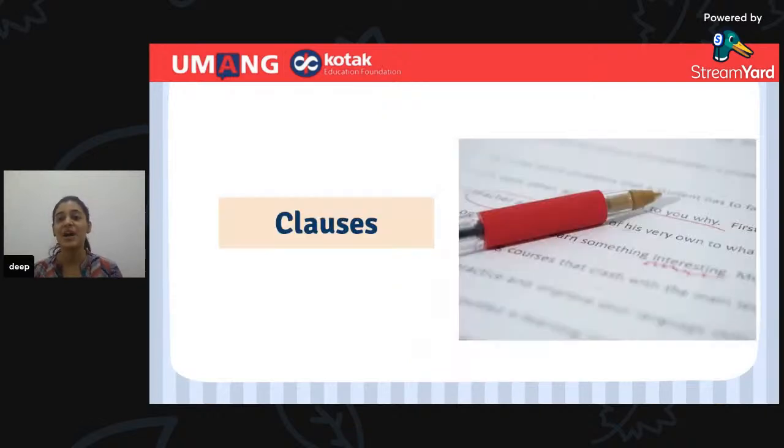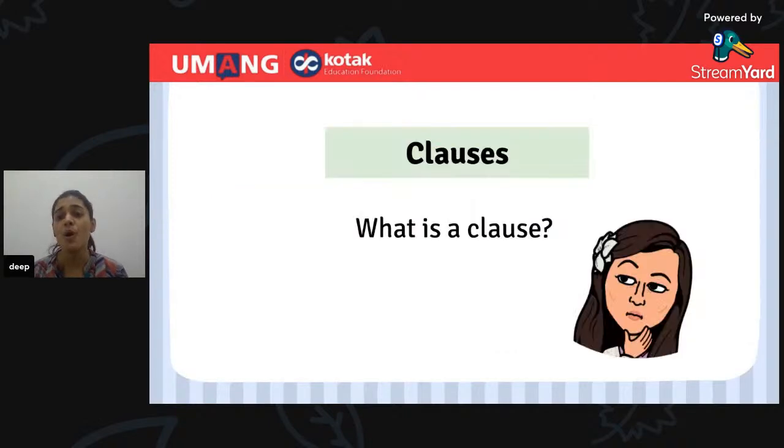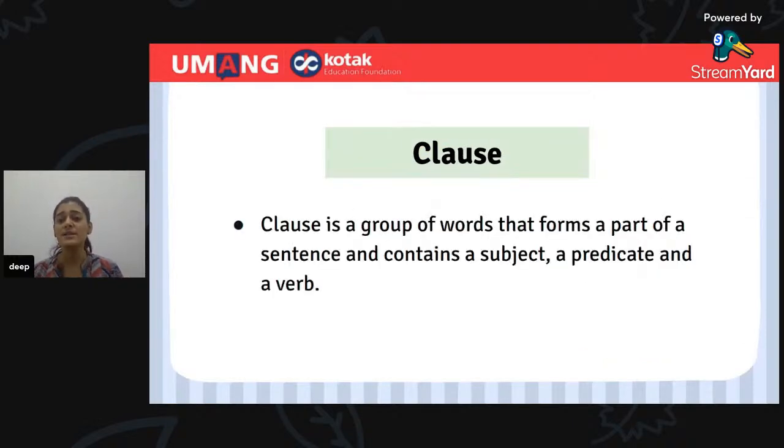So today we are going to revise clauses. Can you type clauses in the chat box? Yes. Come on, quickly type down clauses in the chat box. Great. So before starting with clauses, we should know what is a clause. What is a clause?